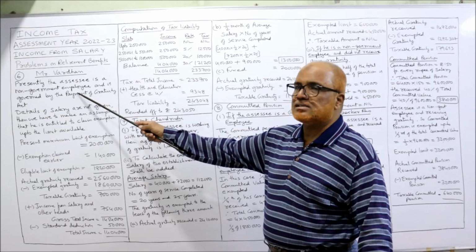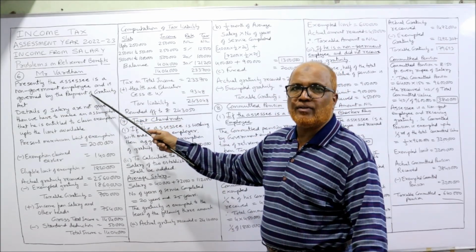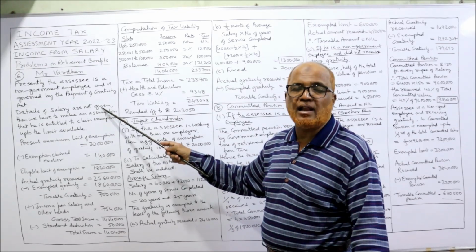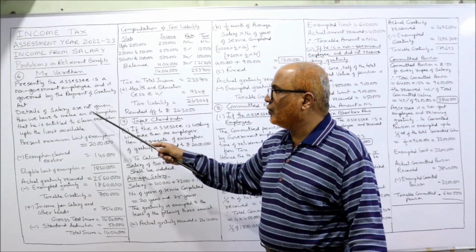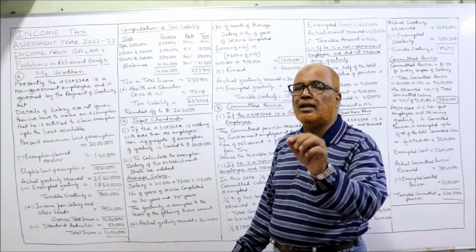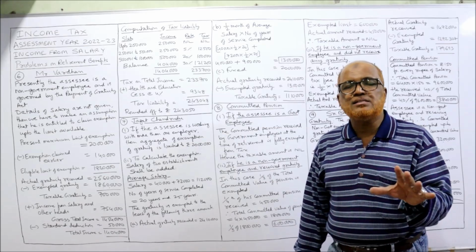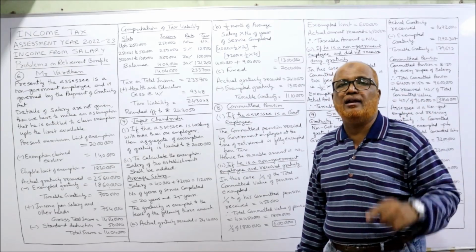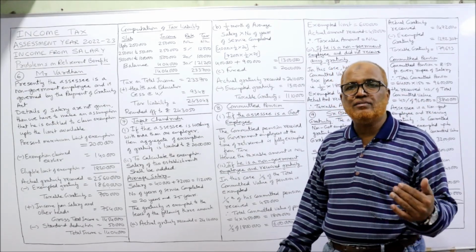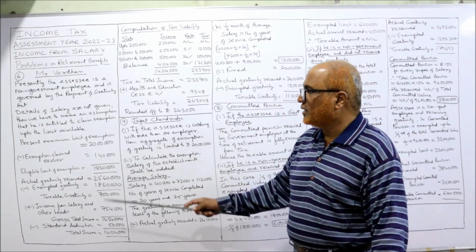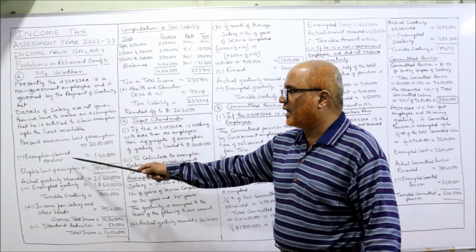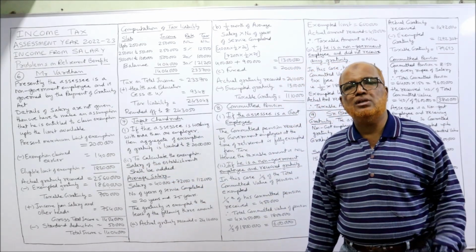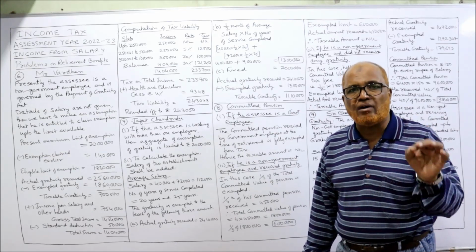See, presently the assessee is a non-government employee and is governed by the Payment of Gratuity Act. Details of salary are not given in our problem, so we cannot calculate 15 days salary, etc. We have to make an assumption that he is entitled to claim exemption up to the limit available. Total maximum limit is 20 lakh, out of which 1,40,000 he already availed in the past when he received the gratuity as a government employee. So present maximum limit is 20 lakh minus exemption claimed earlier 1,40,000, so 18,60,000 is the exemption limit available right now.